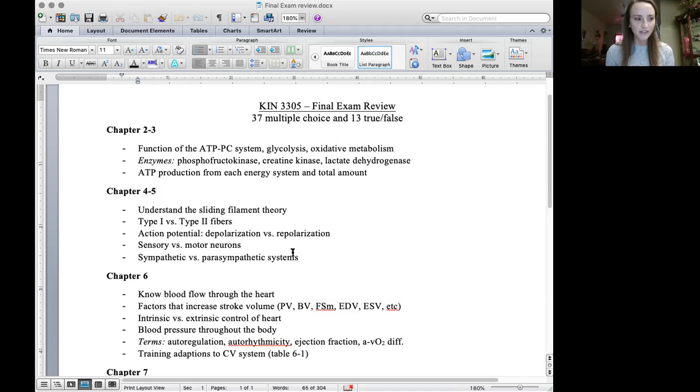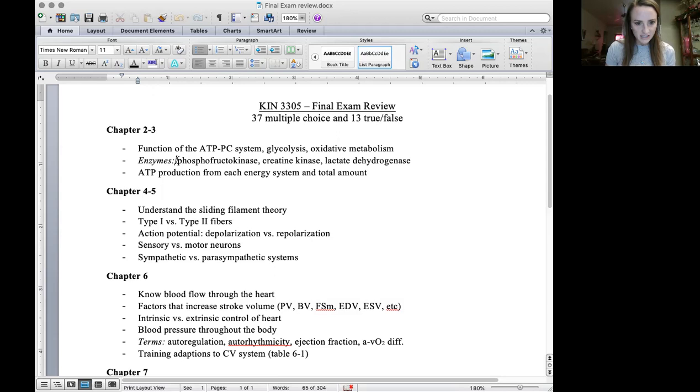Also know the final electron acceptor at the very end of the ETC. So just know the basics of the three energy systems. When are they used? What's their primary function? And what are the byproducts that are produced?